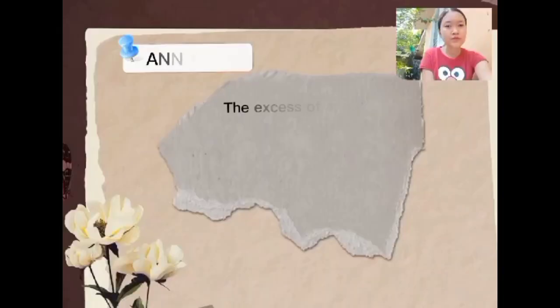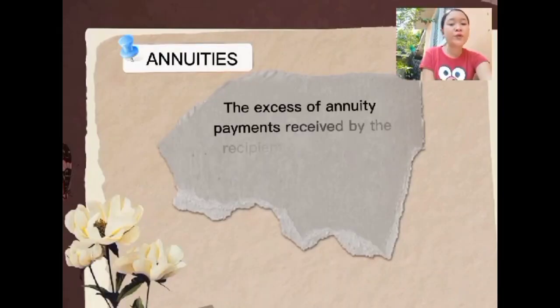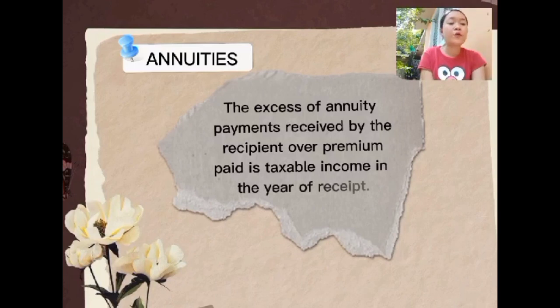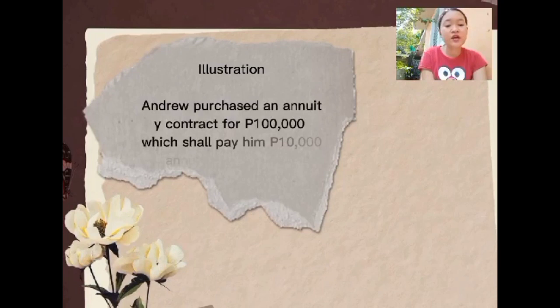Annuities. The excess of annuity payments received by the recipient over premium paid is taxable income in the year of receipt. So, when we say over premium paid, we have an illustration here. Andrew purchased an annuity contract for 100,000 pesos, which shall pay him 10,000 pesos annually until he dies.